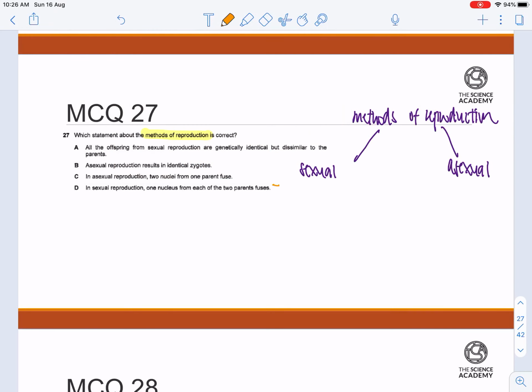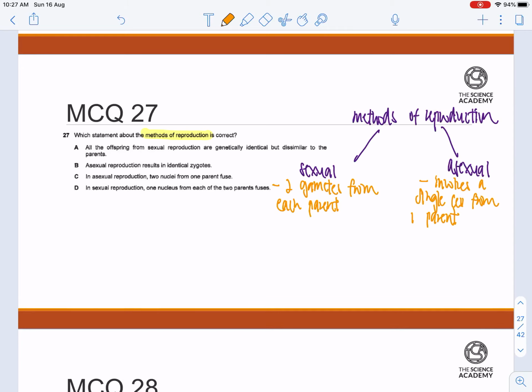Number one, sexual reproduction generally requires two gametes from each parent, whereas asexual reproduction involves a single cell from one parent.